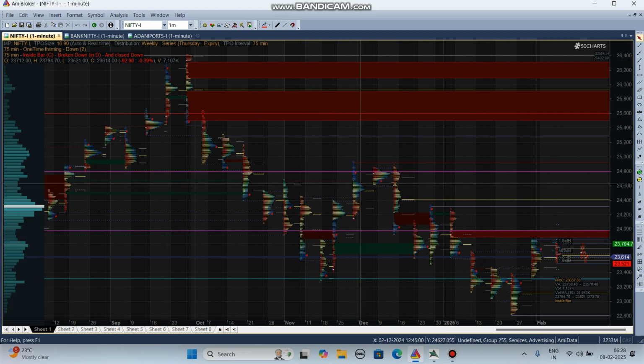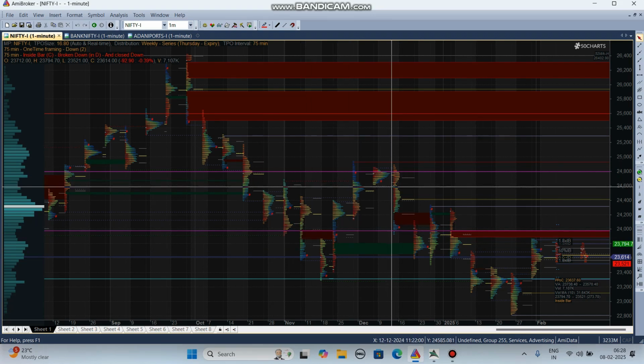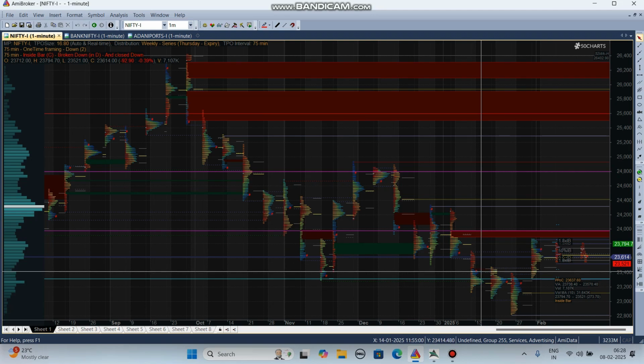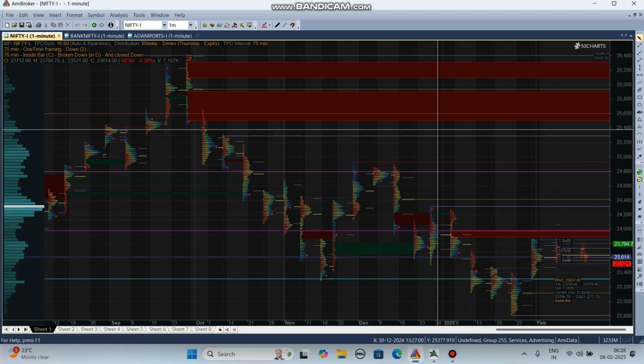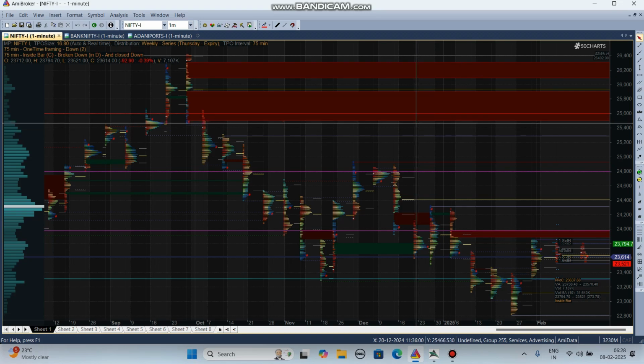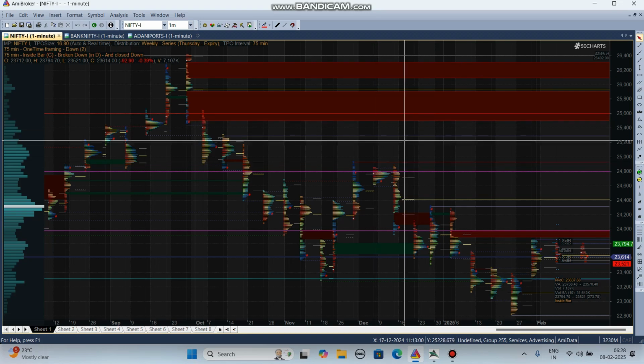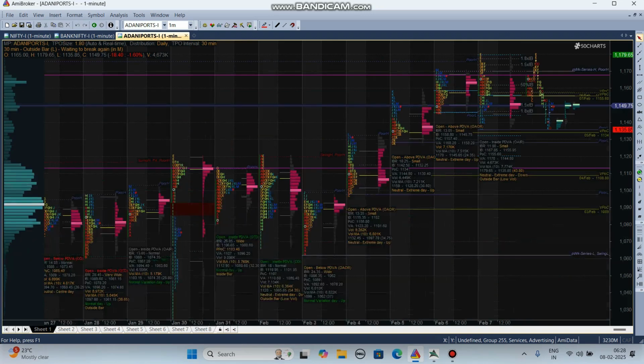They will give results, and you get high probability trades only if you know the standard deviation levels. Standard deviation levels give you where to take the entry, where to take the exit, and the trade location, when to take the trade. A full trade decision is given only by the standard deviation levels.